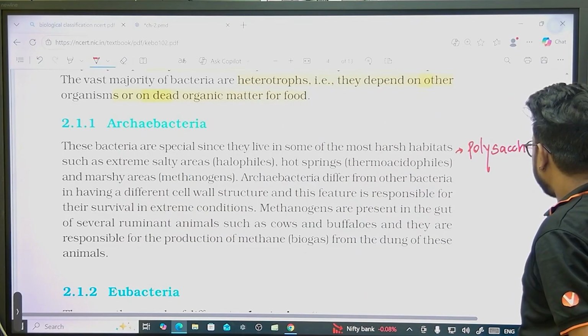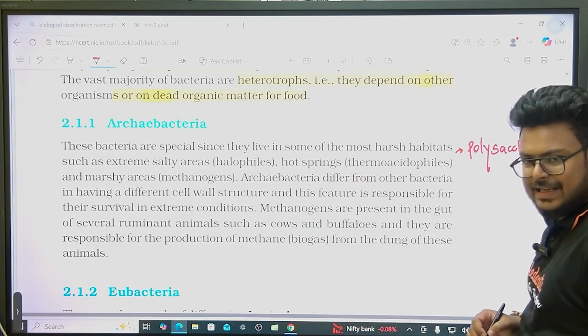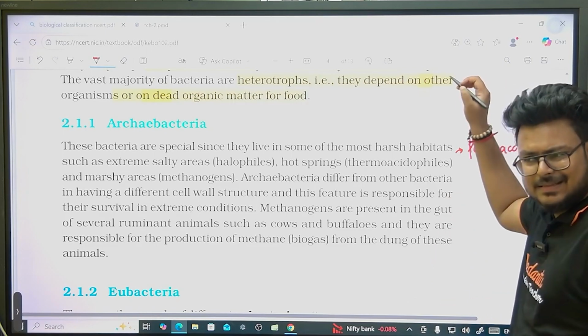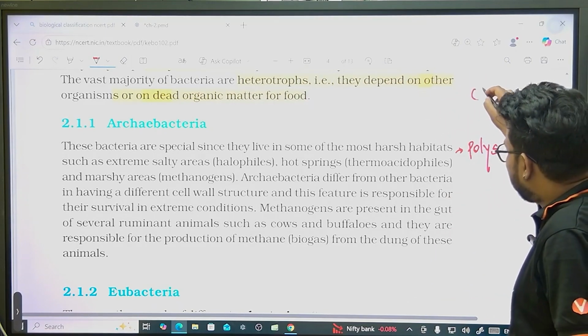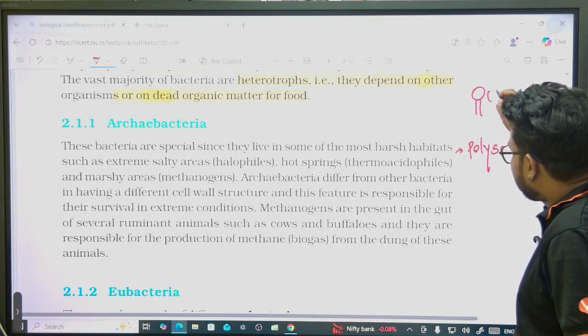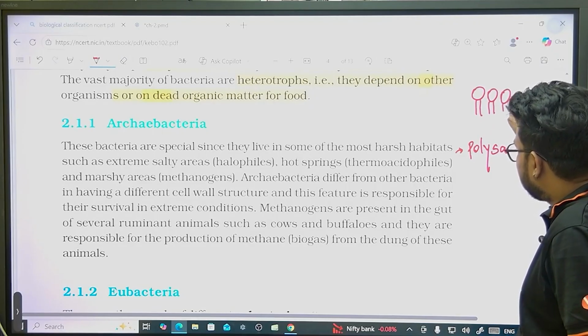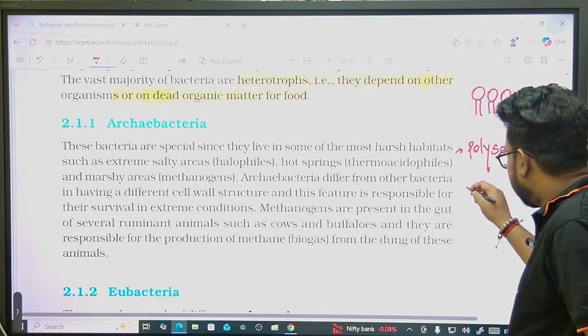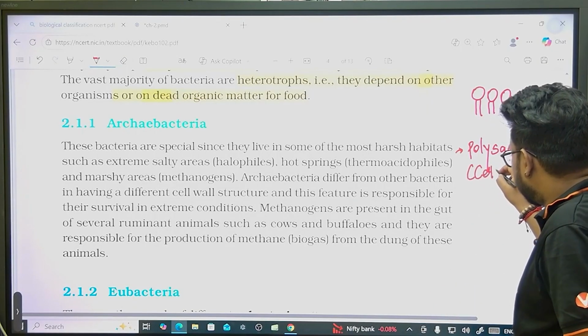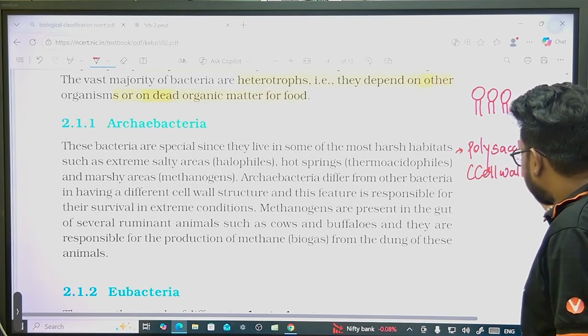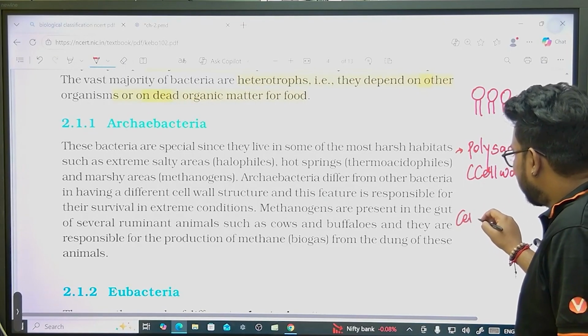Usually in bacteria or any other organism, the membrane has lipids with head and tail. But this is what we are talking about here, the cell wall, and now we'll be talking about the cell membrane.